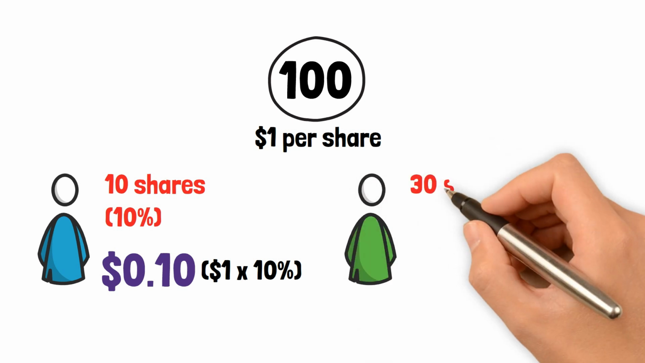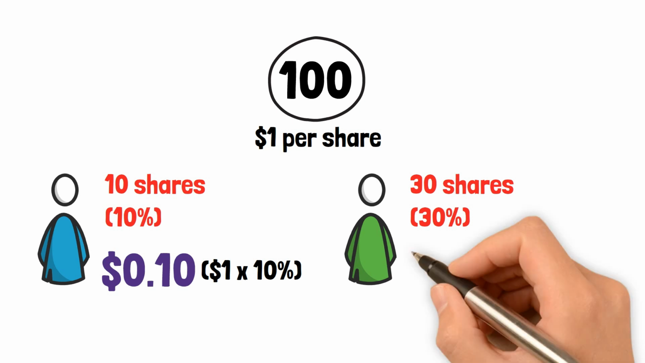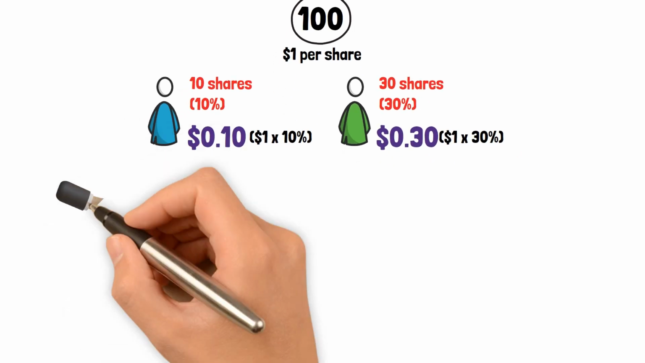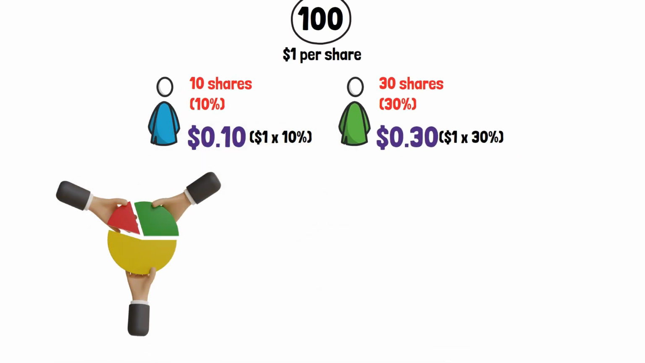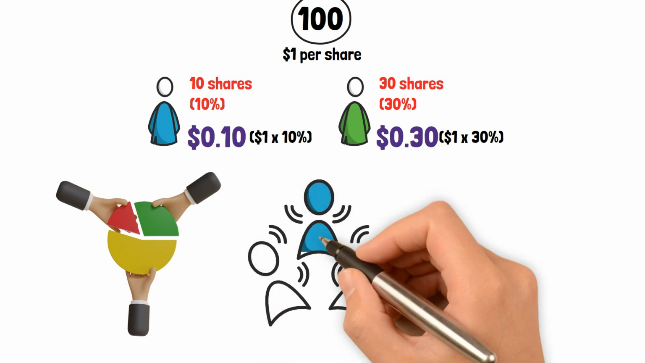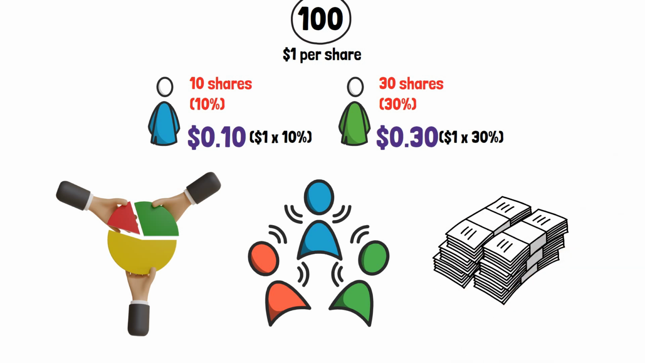Similarly, if another shareholder owns 30 shares, i.e., 30% of the company, they will receive a dividend payment of 30 cents per share, $1 times 30%. Proportional dividend payment ensures that shareholders receive a fair and equitable distribution of the company's profits based on their investment in the business. It also helps to maintain the proportion of ownership among the shareholders, as those who own a more significant percentage of the company's shares will receive a correspondingly larger share of the dividend payment.